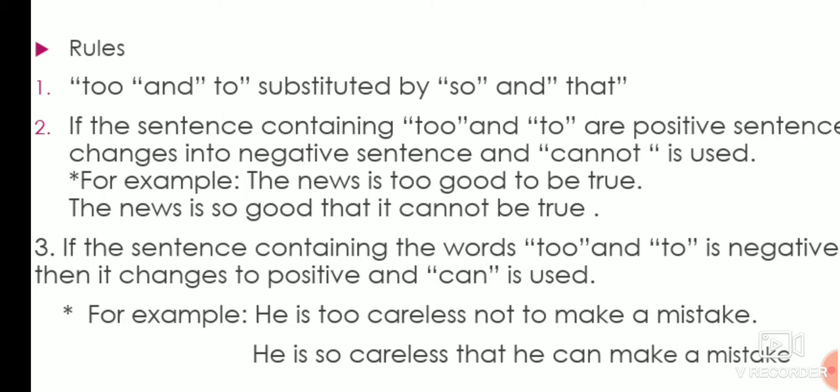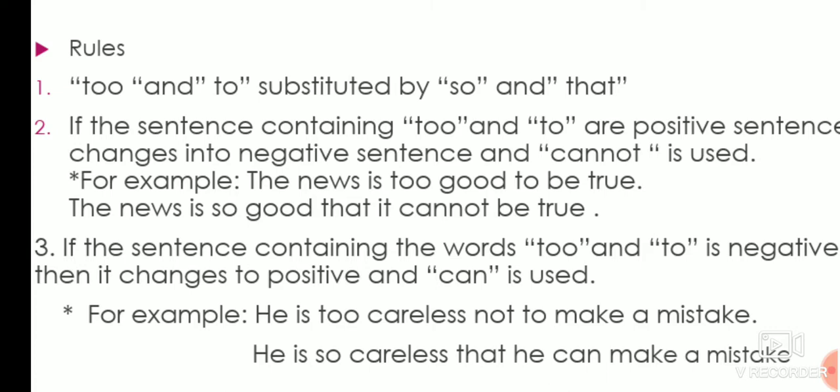Third, if the sentence containing the words too and to is negative, then the answer will be positive, and you have to use can. He is too careless not to make a mistake. Now this is a negative sentence, too careless not to make a mistake. The answer: he is so careless that he can make a mistake.